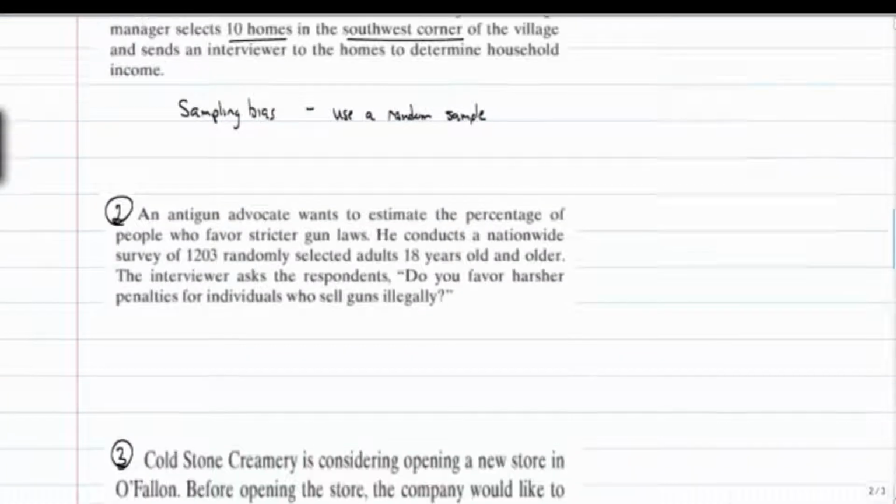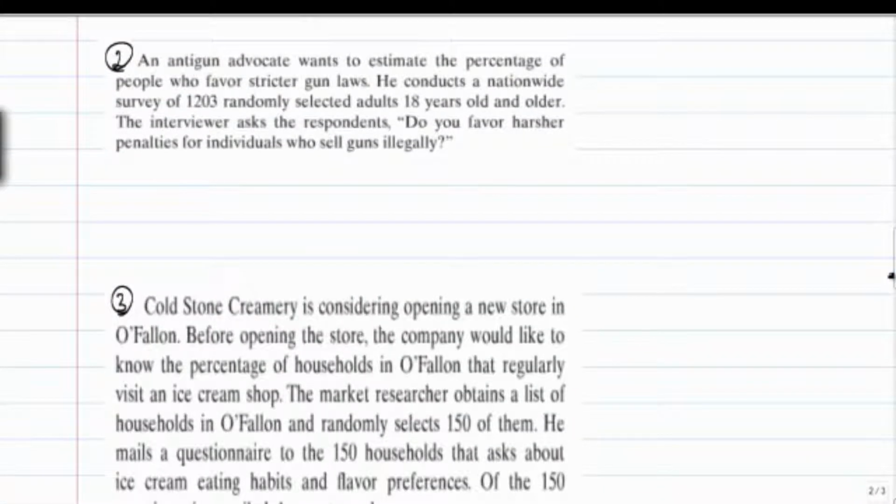An anti-gun advocate wants to estimate the percentage of people who favor stricter gun laws. He conducts a nationwide survey of 1,203 randomly selected 18-year-olds and older. The interviewer asked the respondents, do you favor harsher penalties for individuals who sell guns illegally? So this really has some leading questions in it. So this is a response bias. It's a poorly worded question.